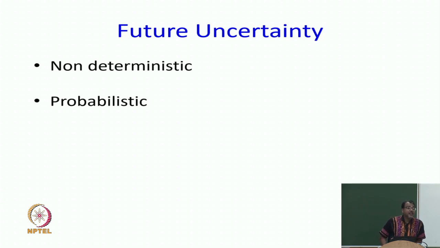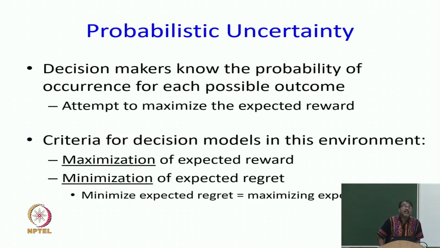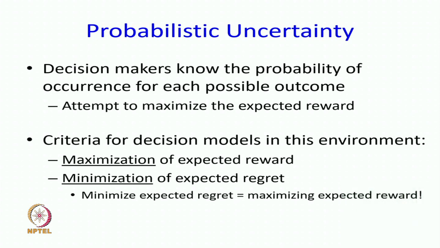Expected reward. So, now you can take the expectation and create an expected reward, so you will have to maximize the expected reward, or you can minimize the expected regret. The good news is that for this setting, one step decision making problems, minimizing expected regret is the same as maximizing expected reward, and you can check that for this particular problem.